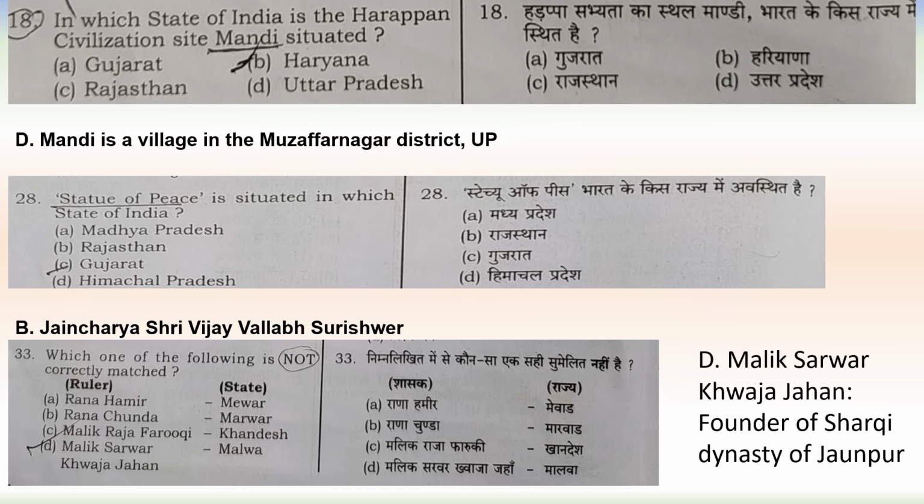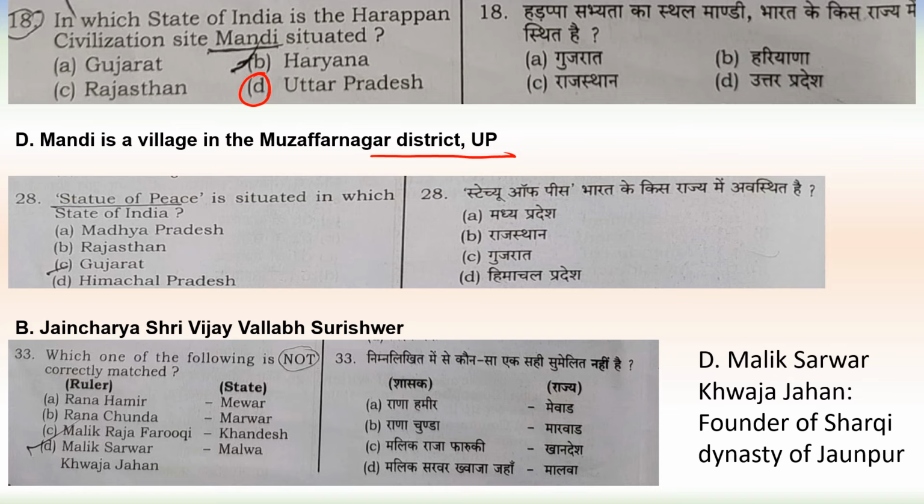Next question. In which state of India is the Harappan civilization site Mandi situated? Mandi is in Uttar Pradesh. Option D is correct here. So Mandi is a village in Muzaffarnagar district of UP.